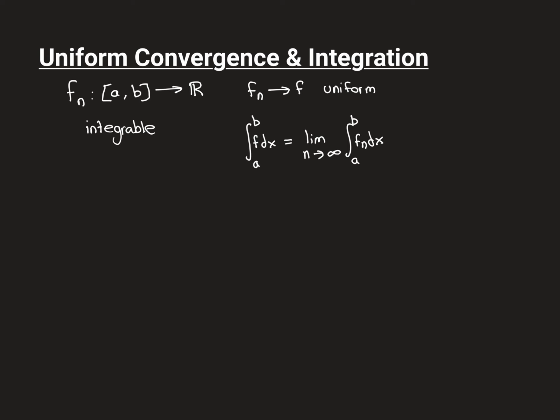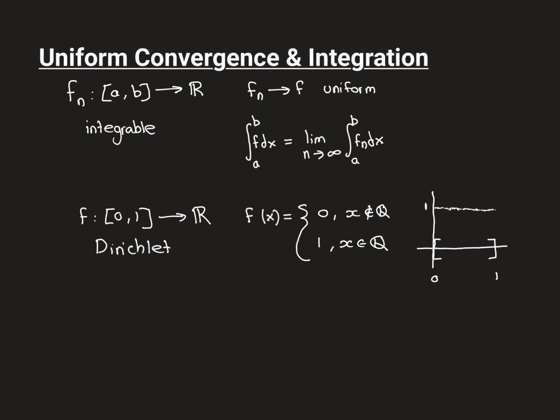So I can do one example, as I've just said, where we have a sequence of integrable functions that converges to something that's not integrable. And I can come up with another example where you have a sequence of integrable functions that does converge to something that's integrable, but actually it's this bit that then breaks. When you look at what the value of the integral of the limit is, it is not what the limit of the sequence of integrals is. So I can come up with examples that break this theorem into two different bits if I take away the uniform convergence criterion and just have pointwise convergence and not uniform convergence. So this beautiful theorem only holds true when we have the stronger form of convergence, uniform convergence.